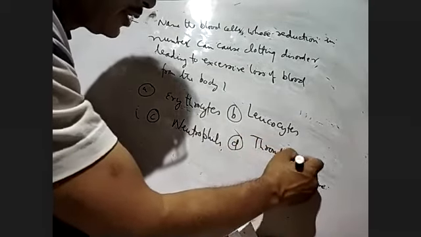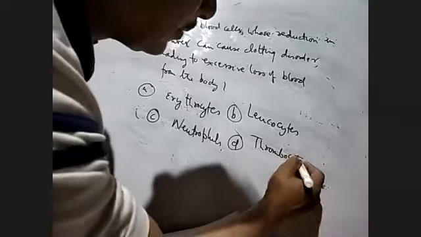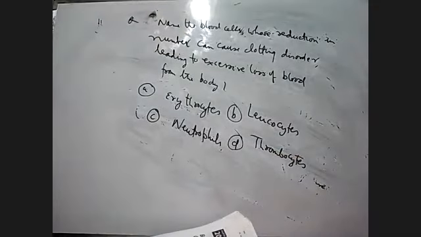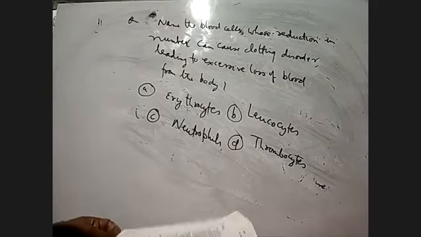Last time we have done the different types of blood cells. So, erythrocytes, leukocytes, thrombocytes, and neutrophils: whose reduction can cause the clotting disorder?